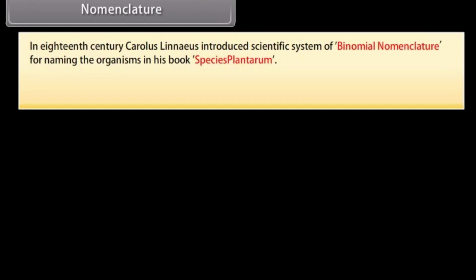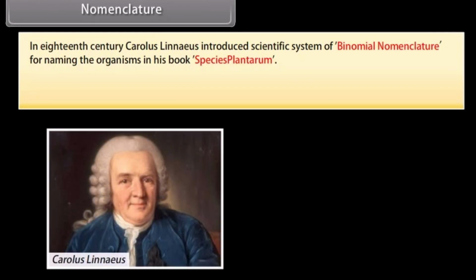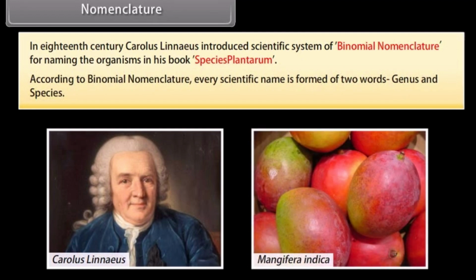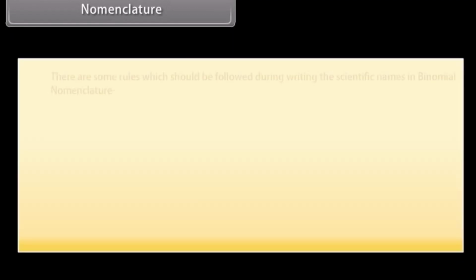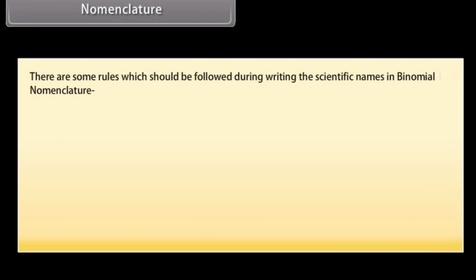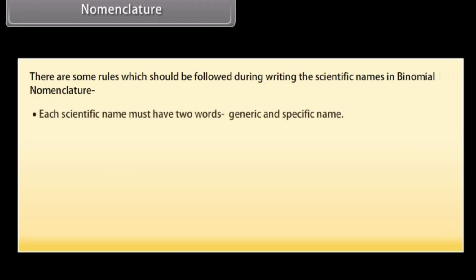In the 18th century, Carl Linnaeus introduced the scientific system of binomial nomenclature for naming organisms in his book Species Plantarum. According to binomial nomenclature, every scientific name is formed of two words, genus and species. There are some rules which should be followed while writing scientific names. Each scientific name must have two words, generic and specific name.